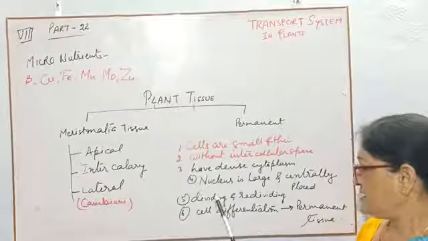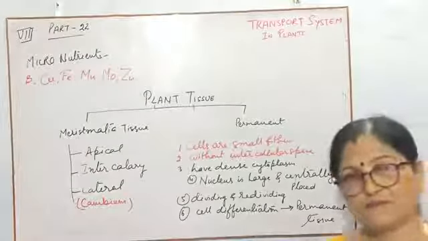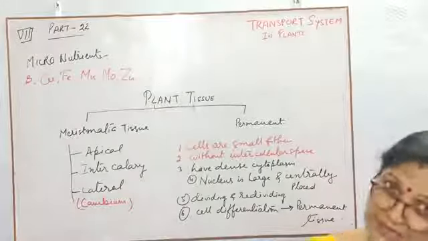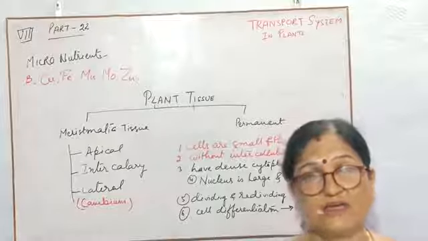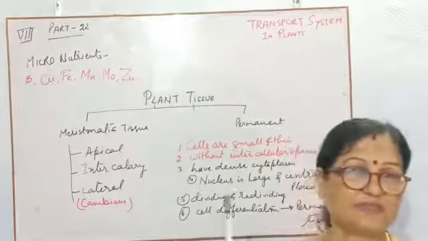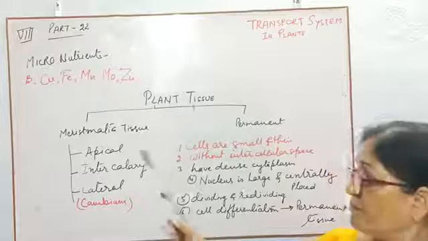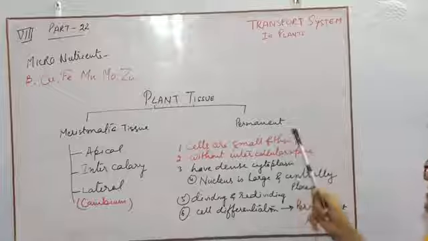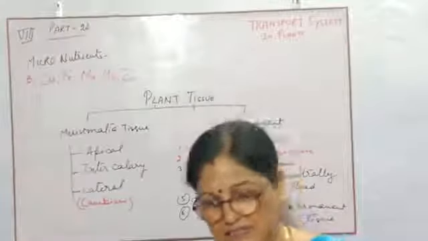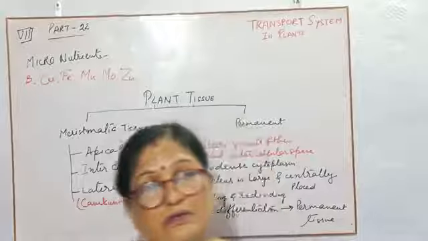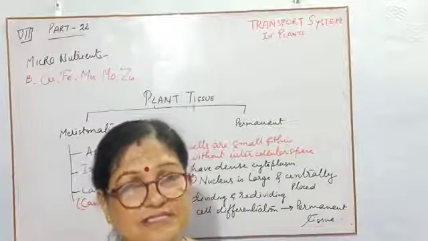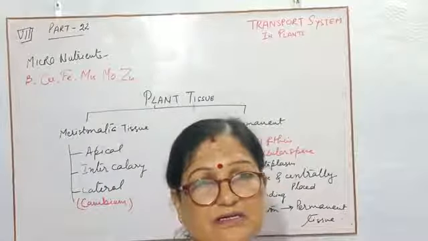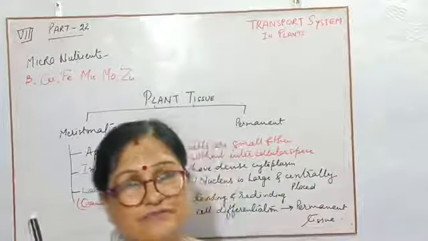Next point, they are dividing and redividing throughout their lifespan. That's why the number of cells will increase in those areas where there is meristematic tissue. So the main character of the meristematic tissue is that they divide and redivide, and the main character of permanent tissue is that they are permanent. That means there will be no increase in the number of cells, or they remain active for one type of activity, and there is no cell division.